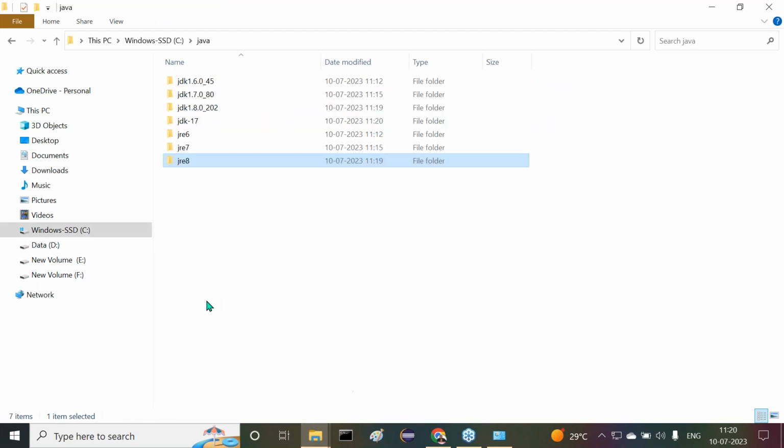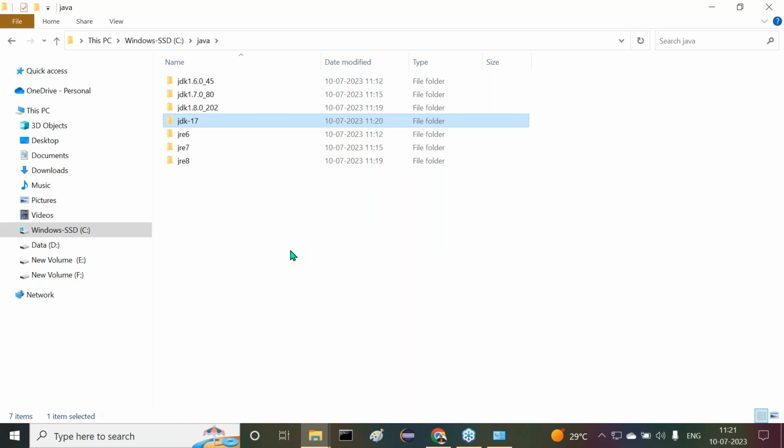Now see this one. In the location, what is available? JDK 17 is available, but JRE 17 is not available. Why? Because JRE is available inbuilt inside the JDK 17. This happened in the latest versions of Java. But in the previous versions of Java, we had to get both JDK and JRE. In the latest versions, JRE comes with the JDK. So totally, we completed the installation of the Java software.